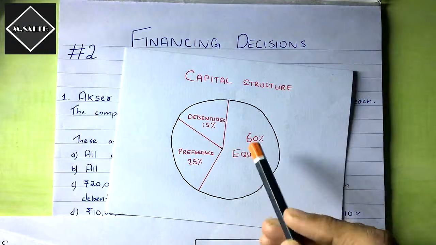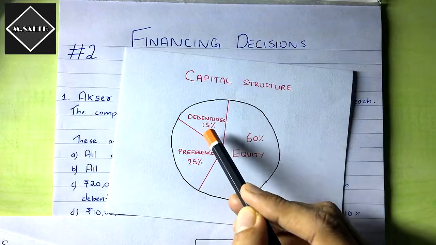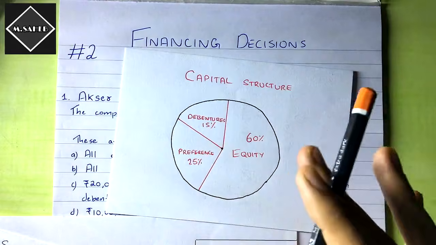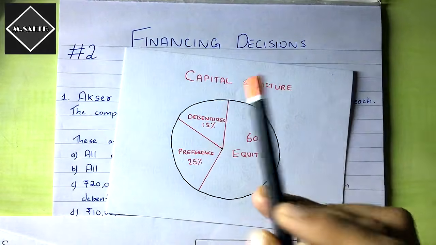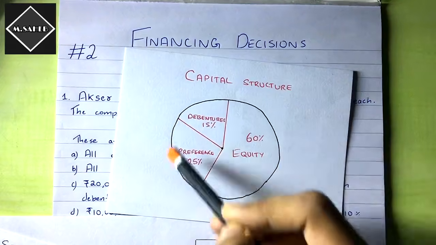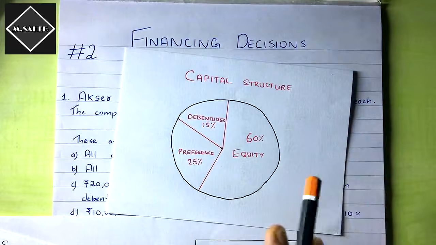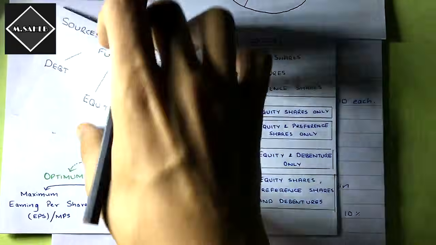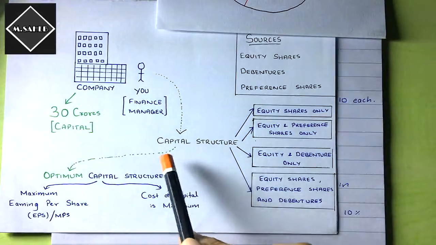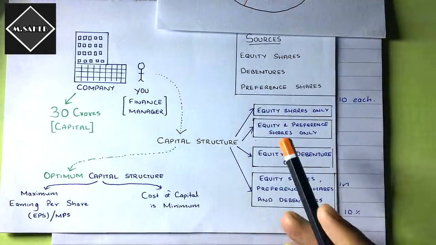He can take 60% of capital from equity, 25% from preference, and 15% from debentures. If he needs 40 crores, then he can take a proportion. So that's what can happen. So how will the finance manager decide how much to raise from each of these sources? That is the main question over here. The finance manager has to decide the best capital structure. There are n number of options he can choose, 1% from equity, 99% from debentures, anything he can do.